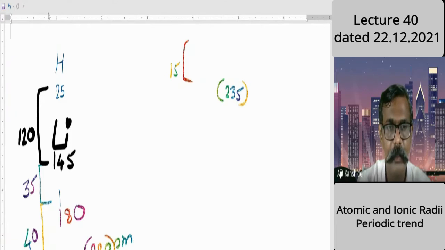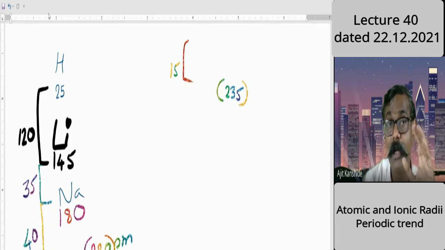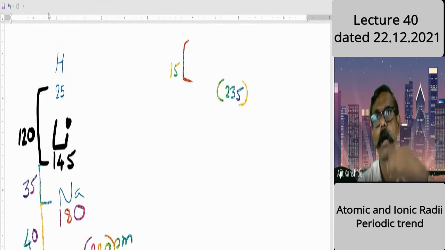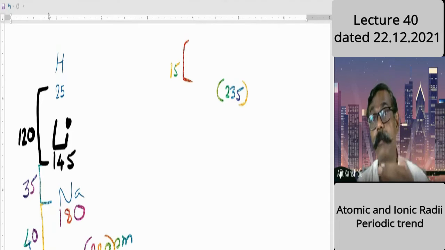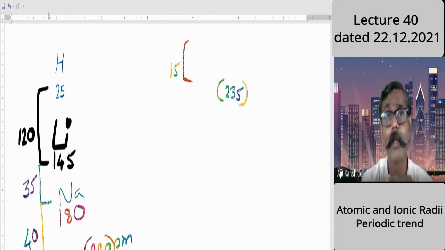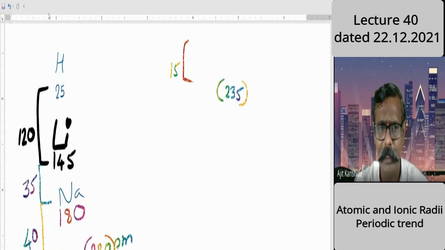See here, sodium, 180 picometer. Now hydrogen is 25, you remember now. At least the middle you remember. Sodium is 180. Somebody committed a mistake, somebody was saying 180. Okay, I was wrong there. Now it is 180. Likewise, you can work it out. Okay, next, after sodium,